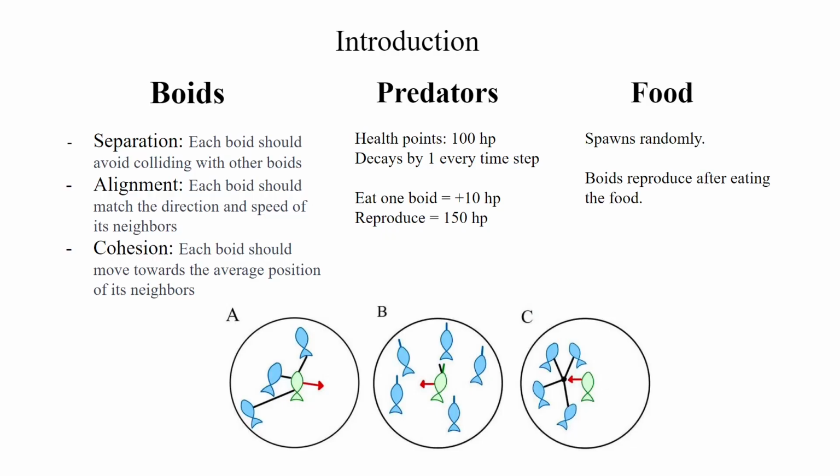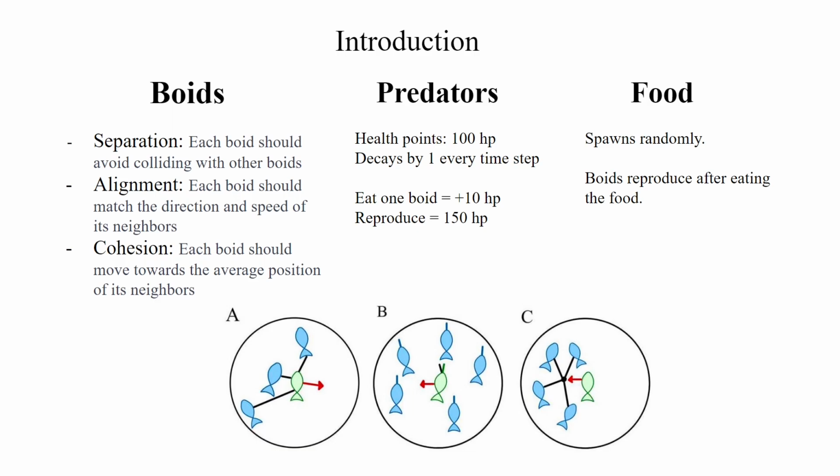Craig Reynolds developed a computer program in 1986 which simulates the flocking behavior of birds. The program was based on three simple rules. Separation, which is shown in figure A, where each boid tries to maintain a minimum distance from its neighbors.